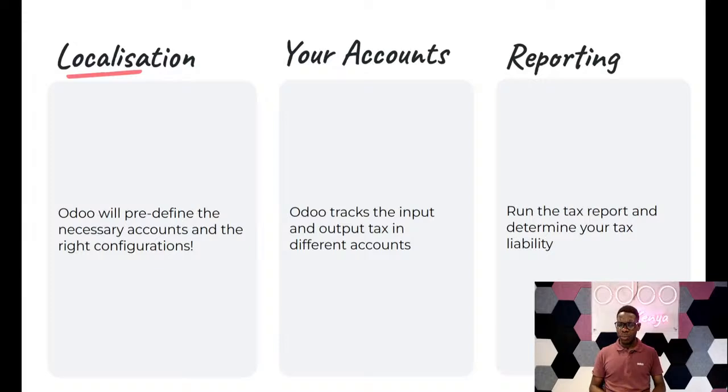The third thing you're supposed to understand is simply the reporting element. At the end of the period, which I've already hinted at, you want to understand the position, meaning what balance you owe the authorities, or what balance you are supposed to claim from the authorities. Then you can plan your way forward. So it's basically those three key things that underpin the architecture and can assist you in understanding, going forward, what is expected.